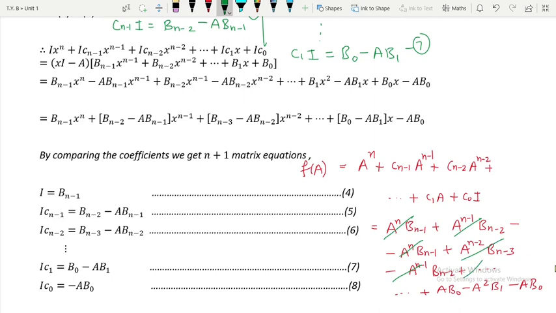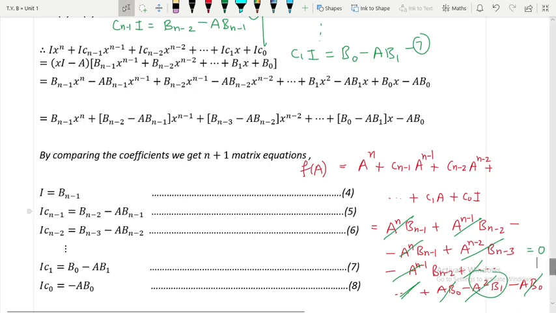This a b naught and this minus a b naught get cancelled here. Now this also will get cancelled out somewhere here. Is that okay? So all the terms will get cancelled out, and therefore we have 0 on the right hand side, and that is what we want. Therefore we say that f of a is equal to 0, and therefore the Cayley-Hamilton theorem is satisfied.